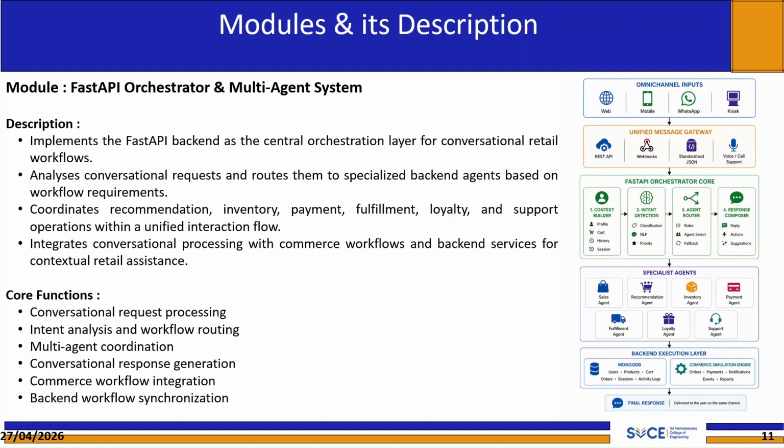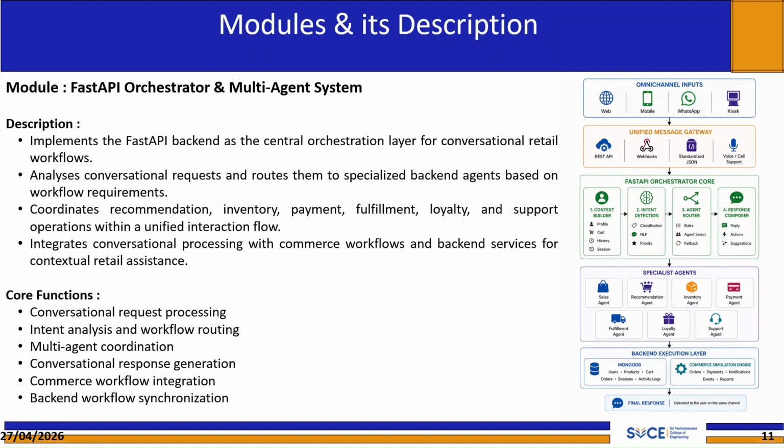Module: FastAPI Orchestrator and Multi-Agent System. The first major module is the FastAPI Orchestrator and Multi-Agent System, the processing core of our backend. When the user sends a conversational message, the orchestrator receives it and performs intent analysis. Based on the detected intent, it determines which specialized agent or combination of agents needs to be invoked. For example, if a customer asks, what is the status of my latest order? The orchestrator recognizes this as a fulfillment query and routes it directly to the fulfillment agent.